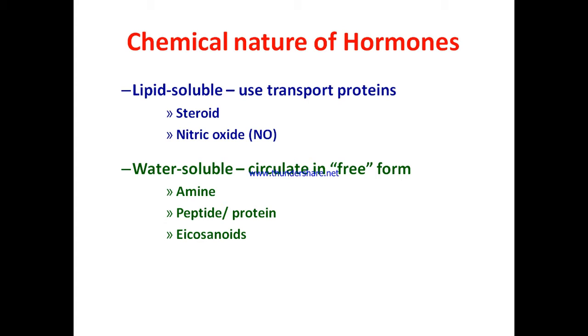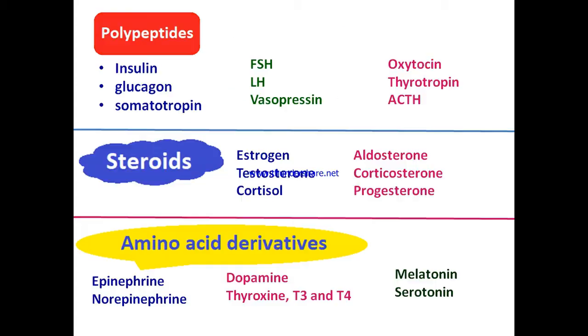Water-soluble hormones, on the other hand, circulate free in the blood. They include amines, peptides or proteins, eicosanoids. Polypeptide hormones include insulin, glucagon, somatotropin, follicle-stimulating hormone, luteinizing hormone, vasopressin, oxytocin, thyrotropin, and adrenocorticotropic hormone.